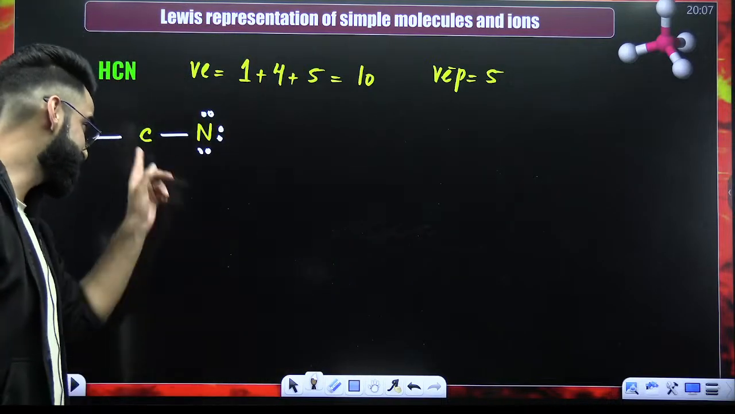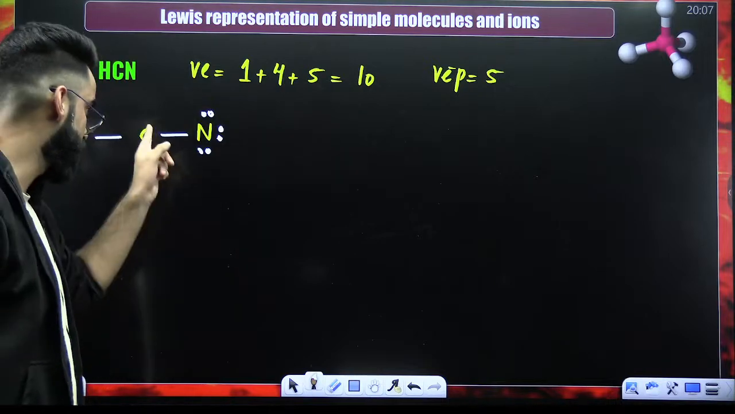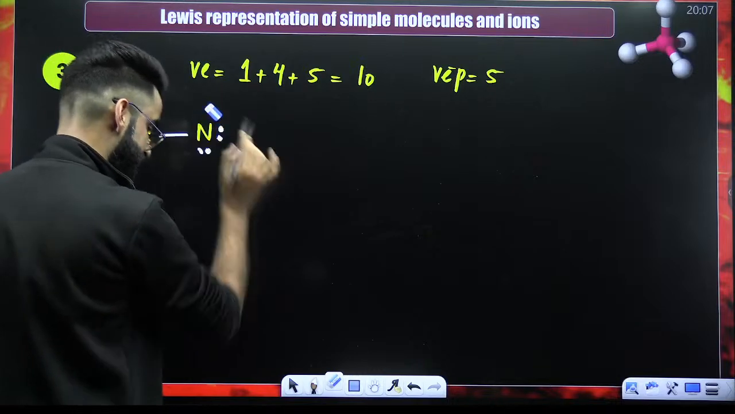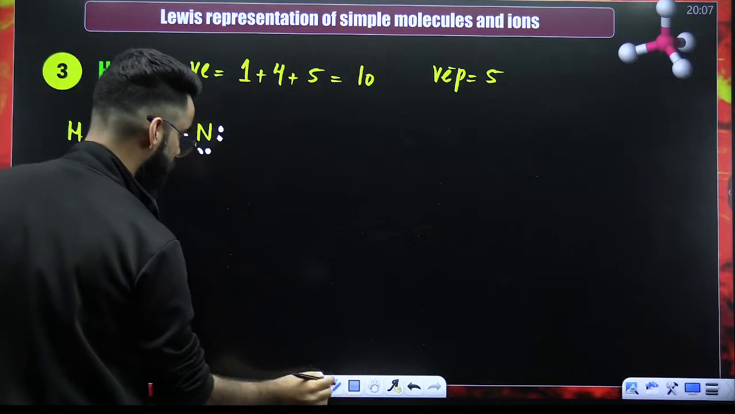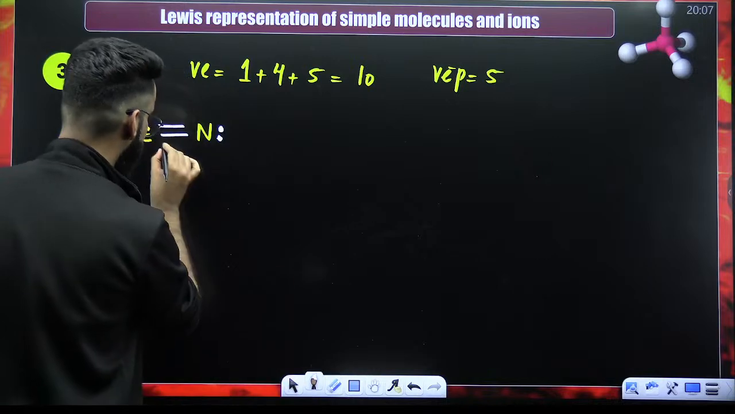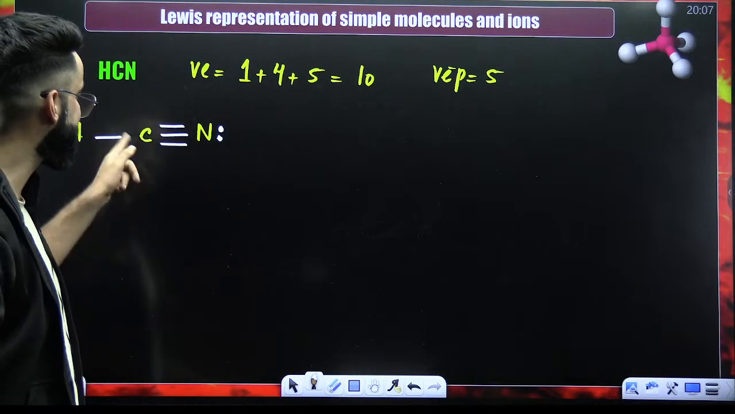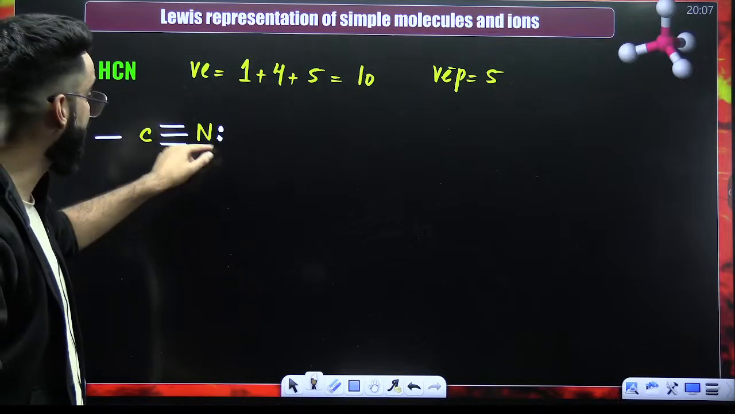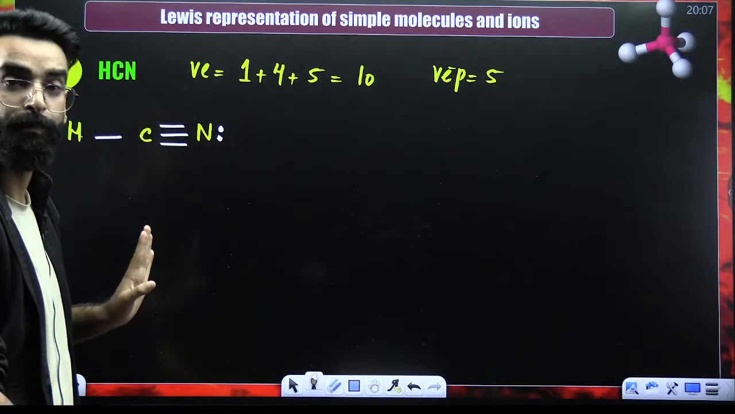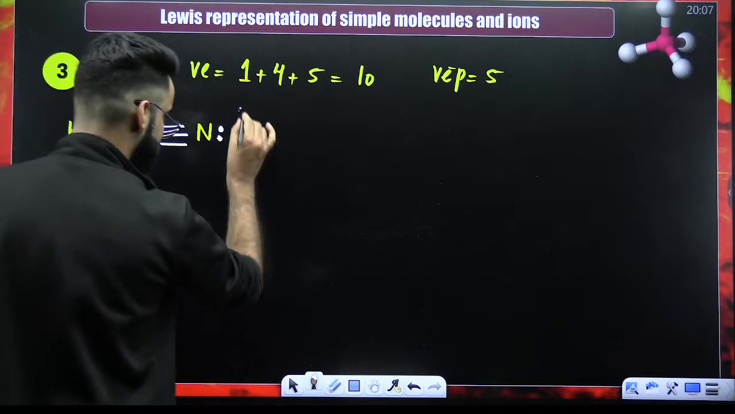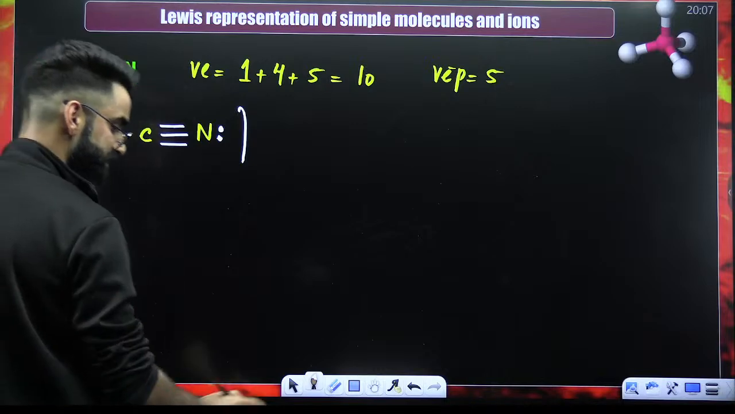Now, people, is the octet of carbon complete? Check it out. 2, 4. No, it's not complete. So what am I supposed to do? Remove this electron pair, put a double bond. Check the octet of this carbon now. 2, 4, 6, 8. Complete. Check the octet of nitrogen. 2, 4, 6, 8. Complete. Check the duplet of hydrogen. 2. Complete. Right? So this is the structure of your HCN as far as Lewis is concerned.